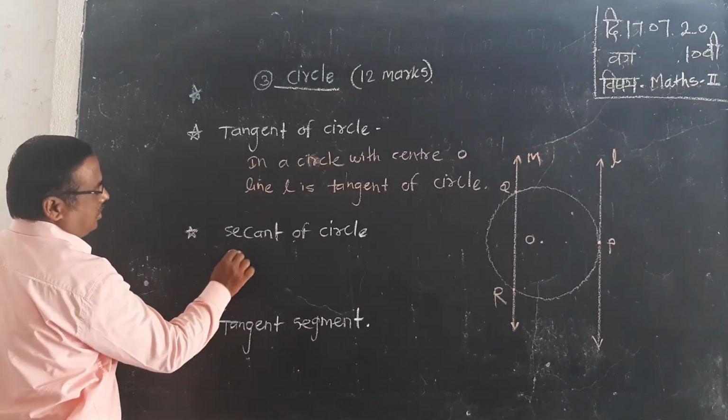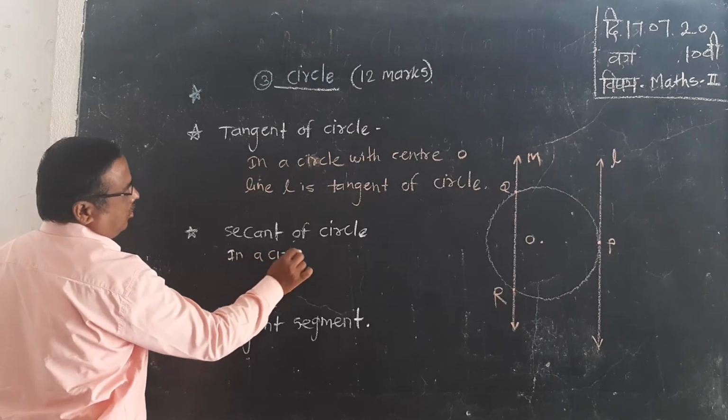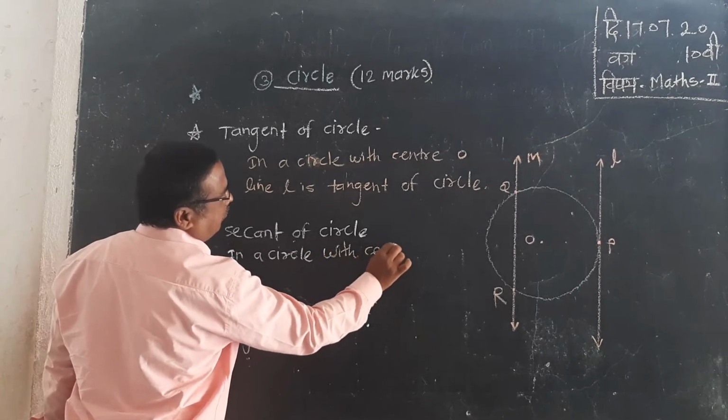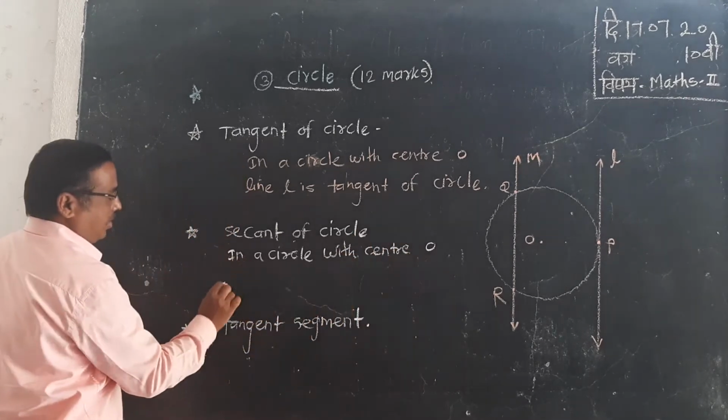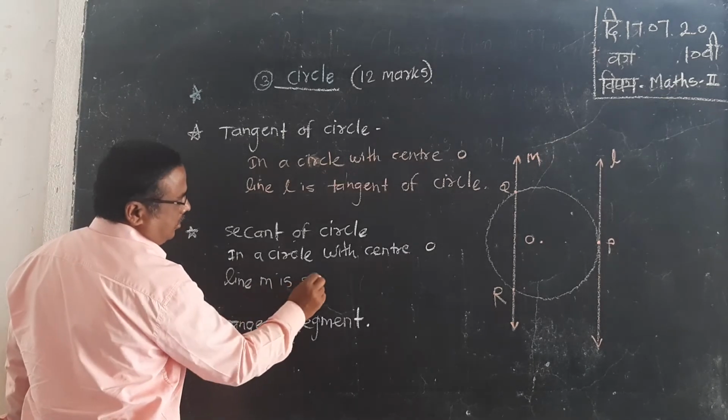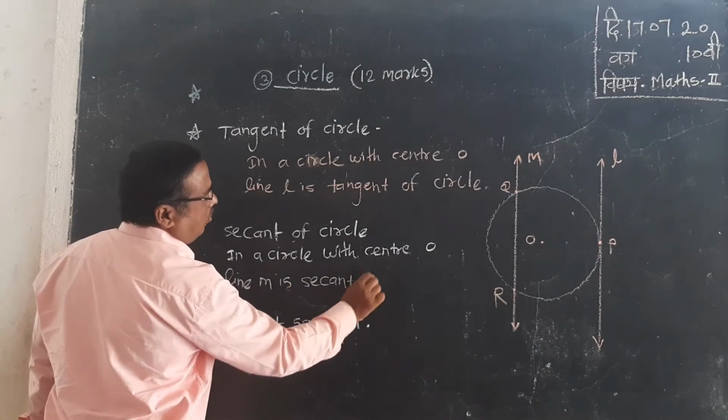We write, in a circle with center O, line M is a secant of the circle.